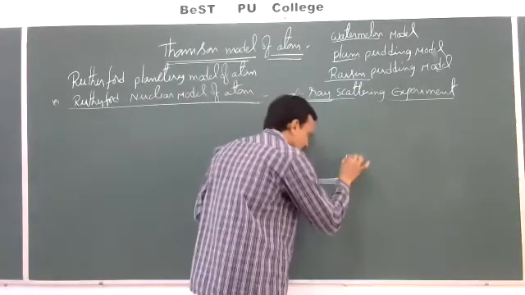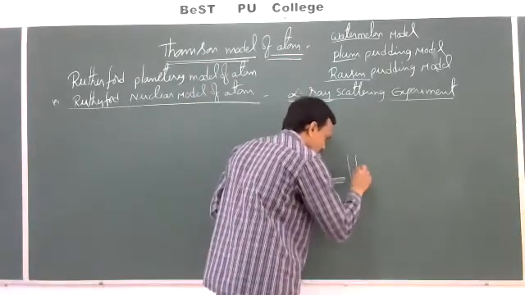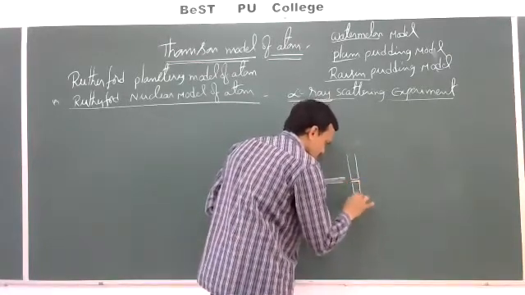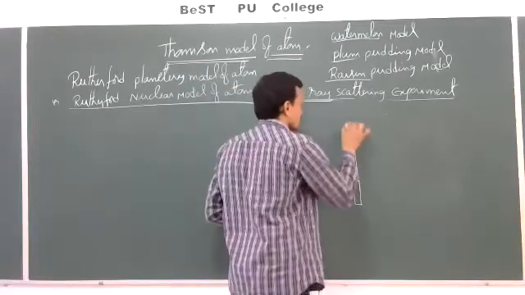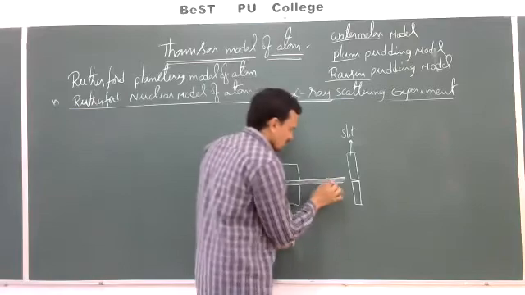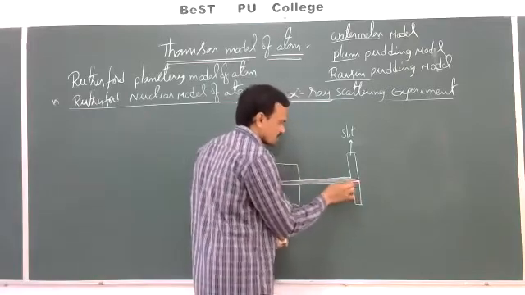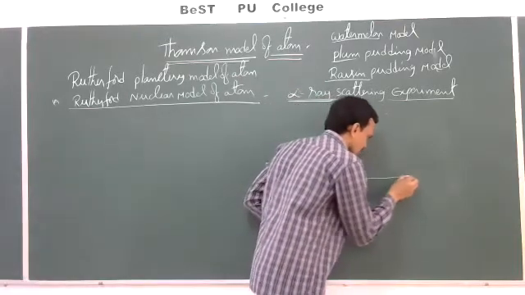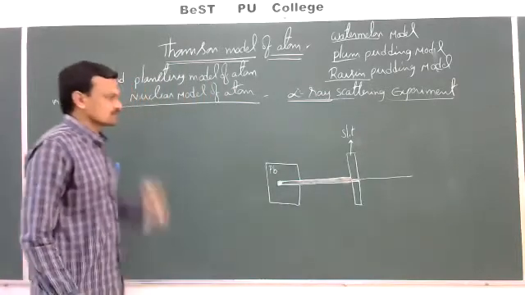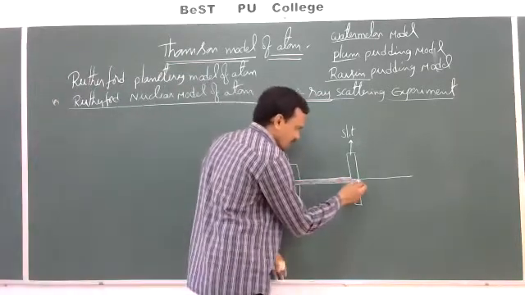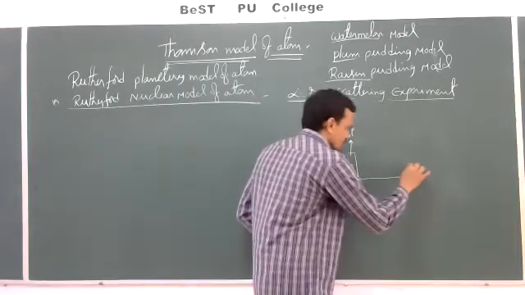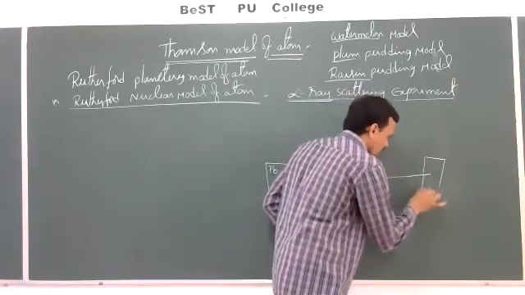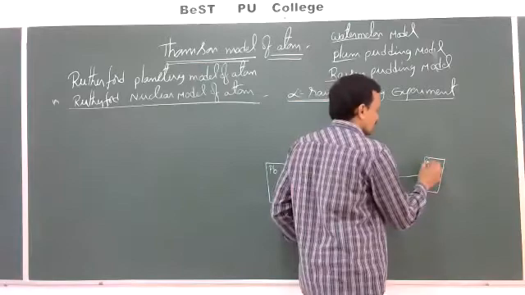Now, this beam is made to pass through a thin slit. This is a narrow slit. Then, when this beam of alpha rays is passed through this slit, we can get a thin ray of alpha particles. And this thin ray of alpha particles is allowed to fall on a gold foil. This is the gold foil.